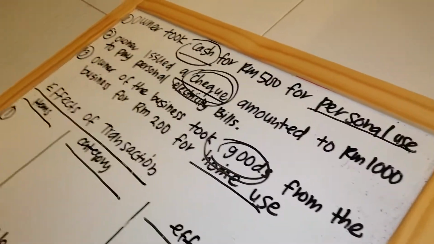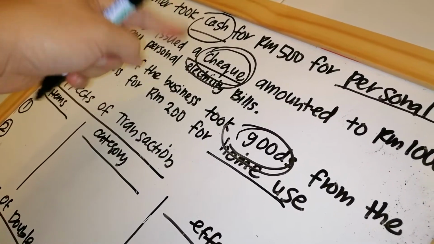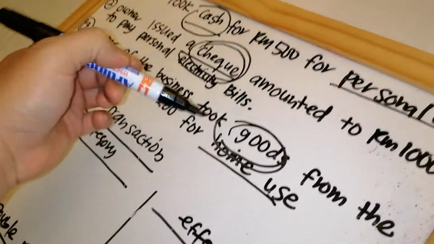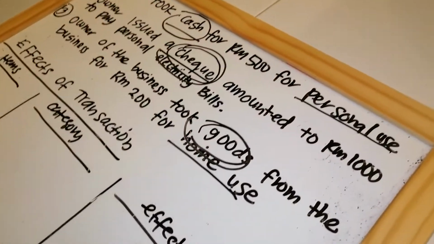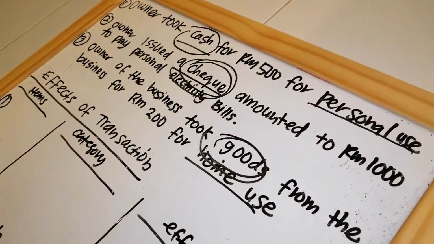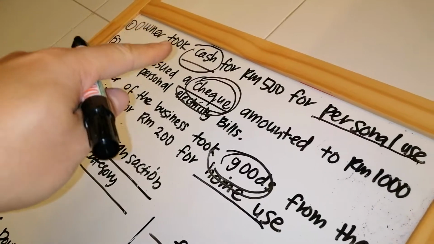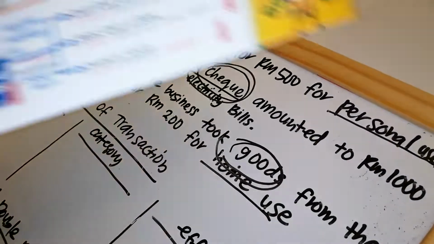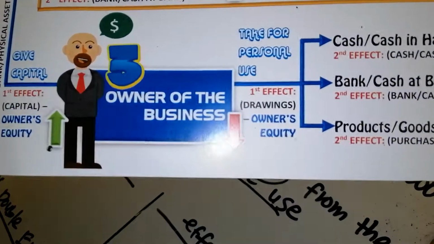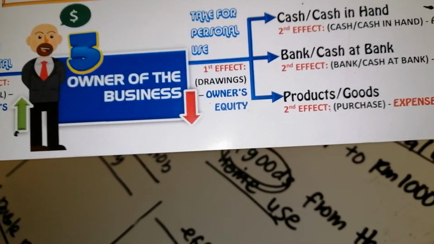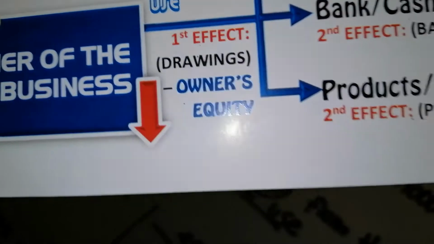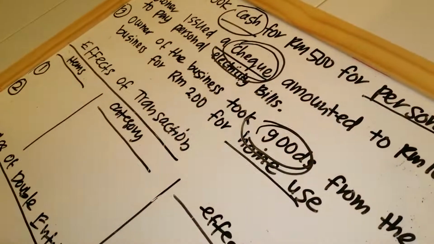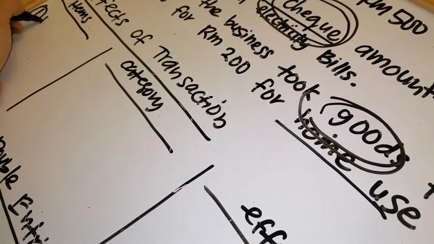Okay, so I will show you all of these 3 transactions immediately, so that you can identify the similarity. Okay, so we go to number 1. Owner took cash for RM500 for personal use. You can check this brain power. The first effect for drawing is drawing lah. Drawings, category owner's equity, and the effect is decrease. So you put here